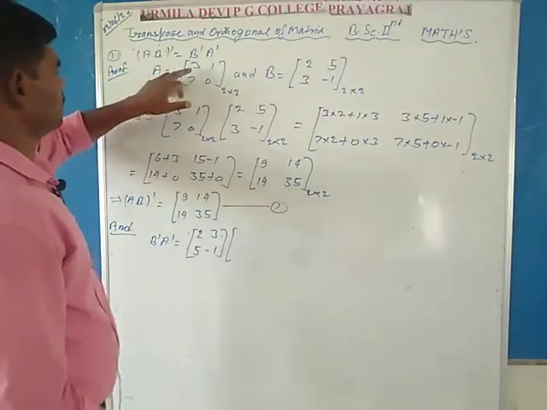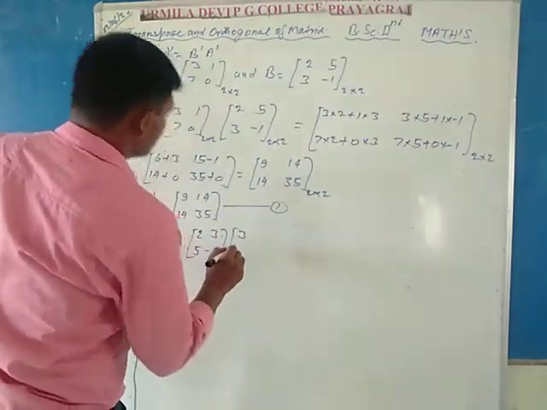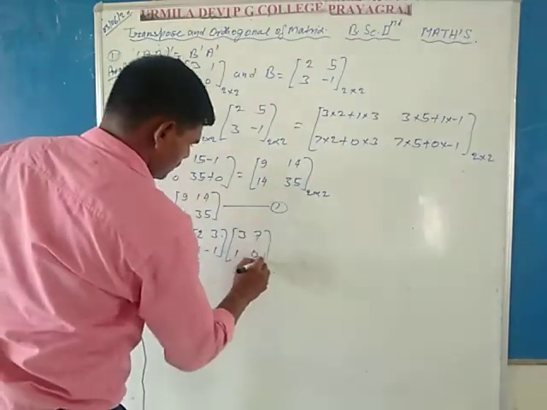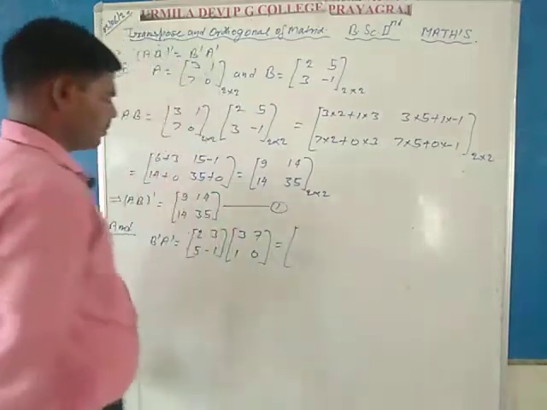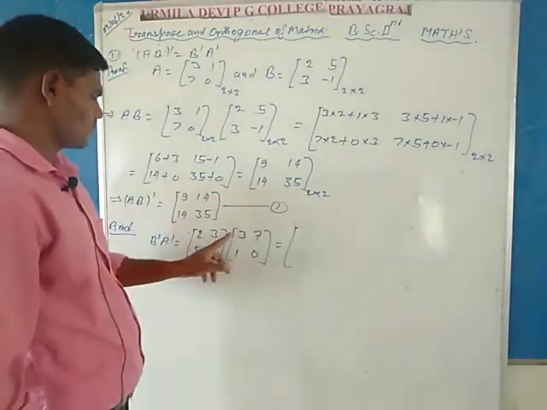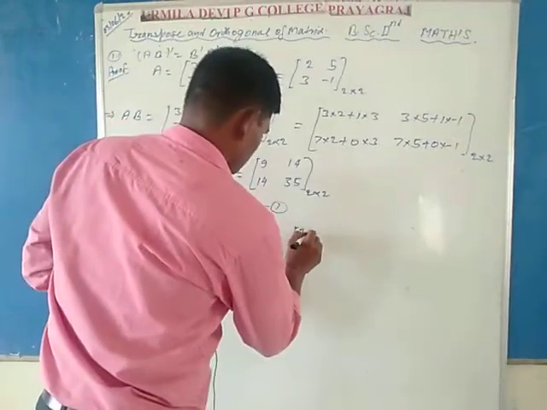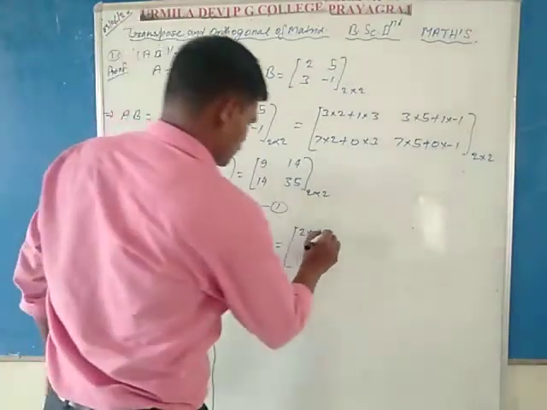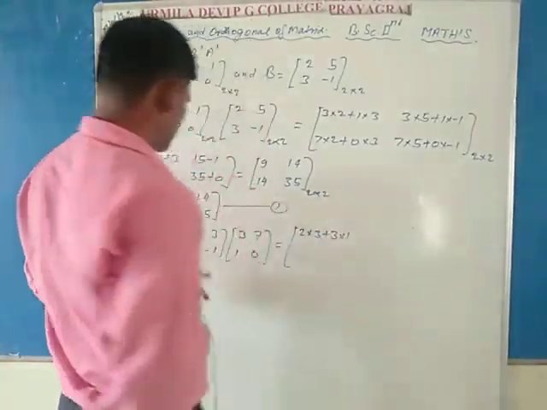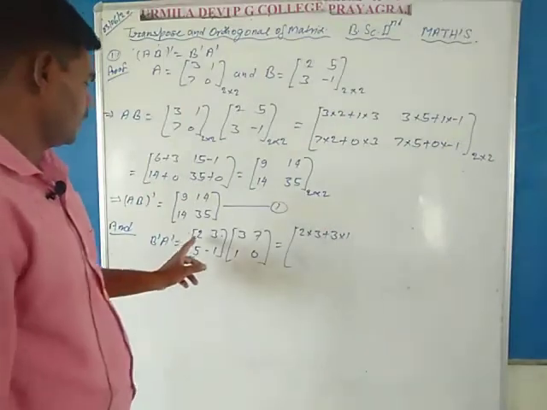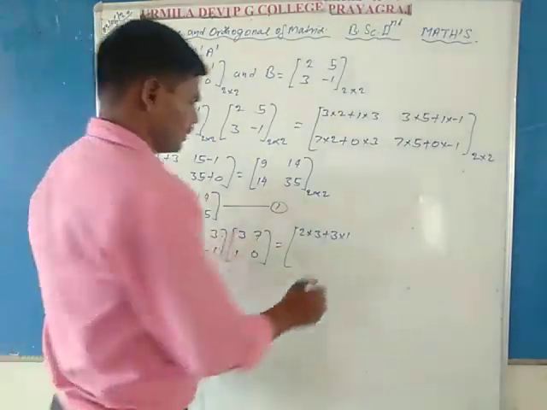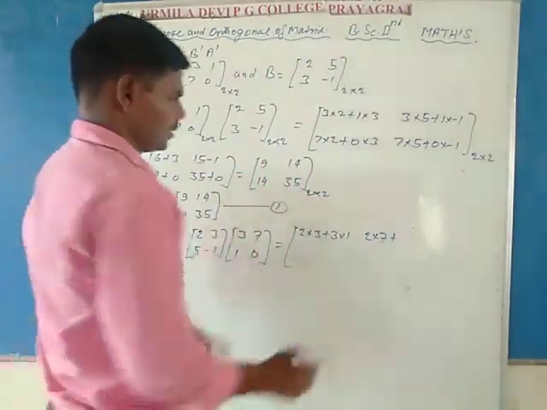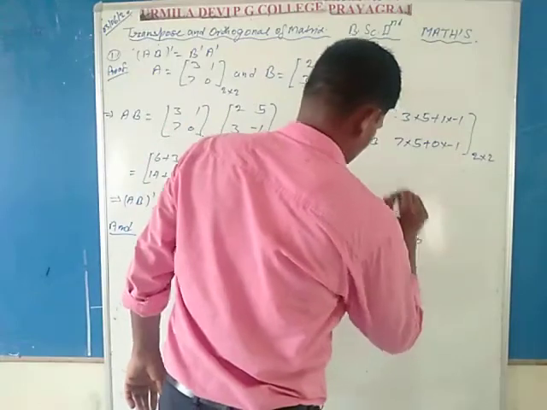Now multiply these two matrices: first row first column 2 into 3 plus 3 into 1, first row second column 2 into 7 plus 3 into 0.